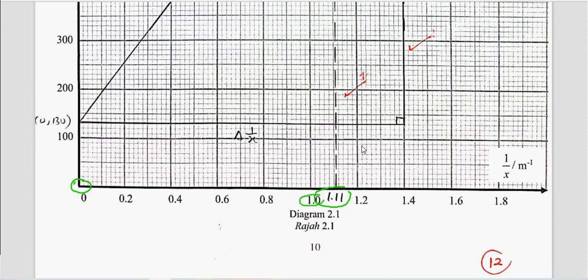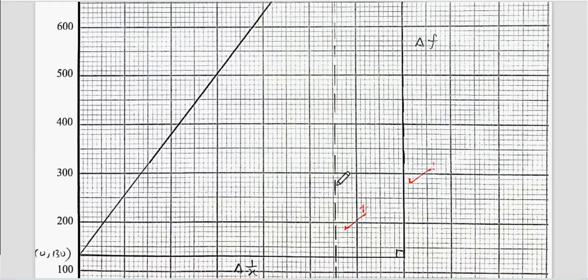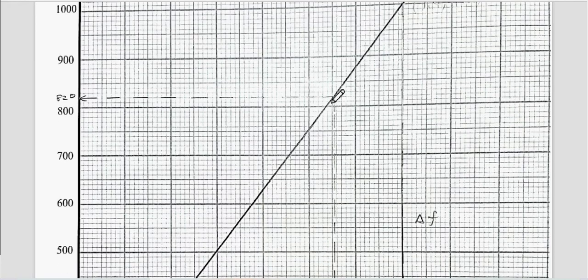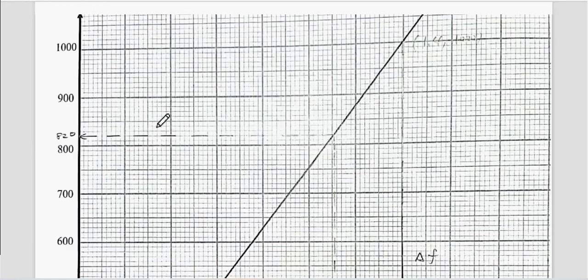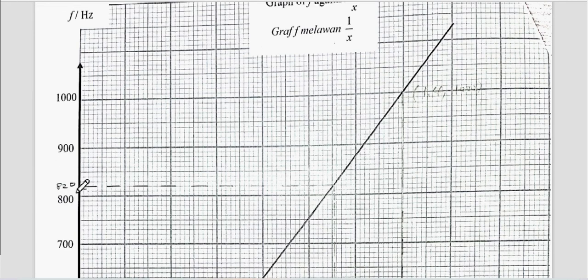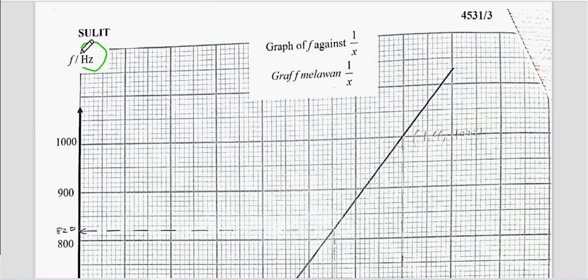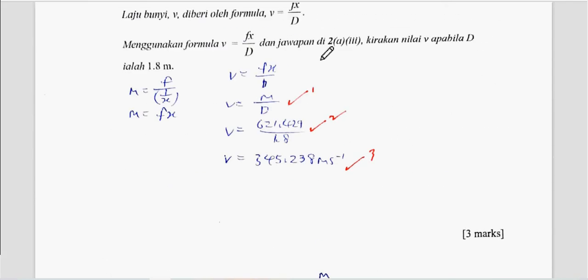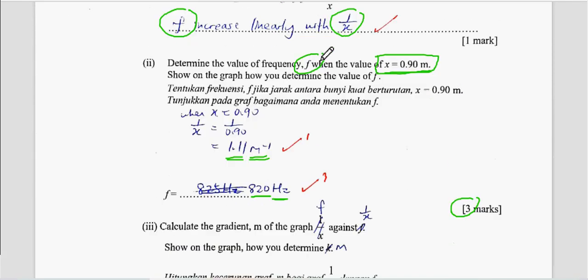So this is 1, this is 1.2, so that means 1.1 will be here, in the middle. So you show on your graph, using a dotted line. Solid line also no problem. Touch the graph and then lengthen. Here, so this is your f, so read carefully. Don't lose marks. So the answer is 820. Don't forget the unit. Just follow the unit on the graph. So that is the answer. Clear? Okay, next one.